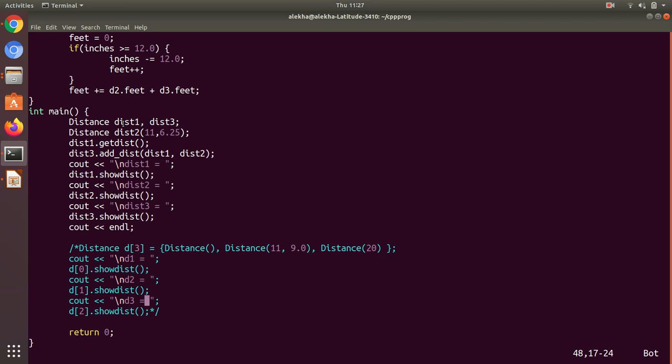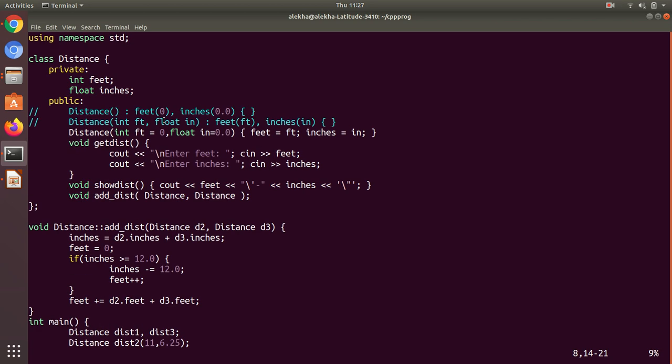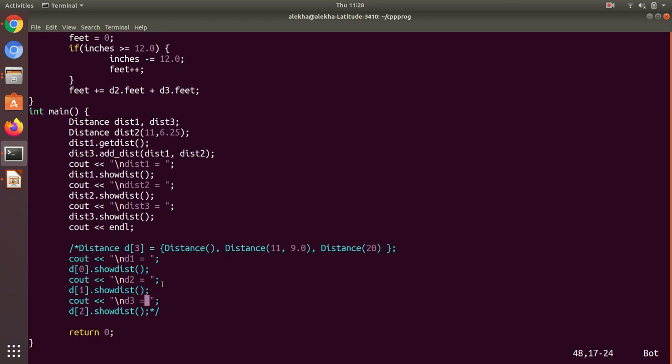When I create objects dist1 and dist3, it is going to invoke this constructor automatically, but the values will be 0 and 0.0. But when it comes to this, distance 11 and 6.25. I am just printing the values here. Let's see the output.